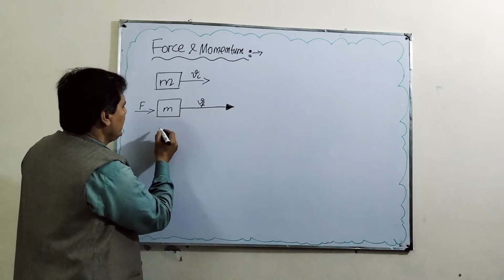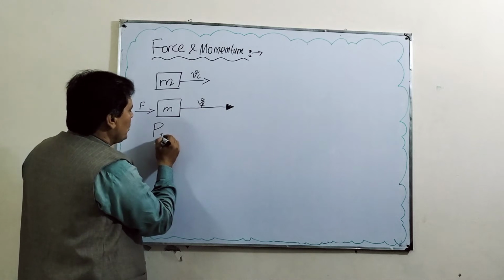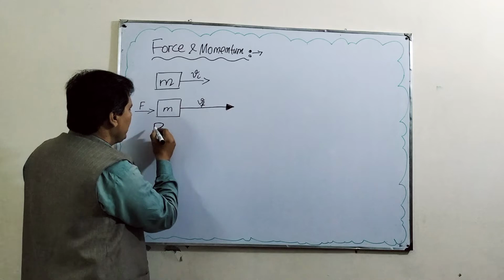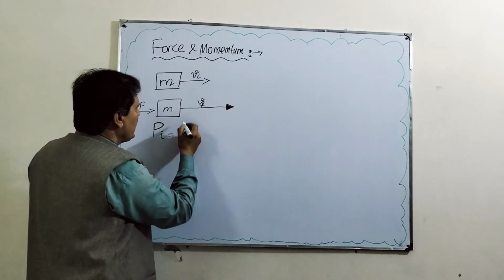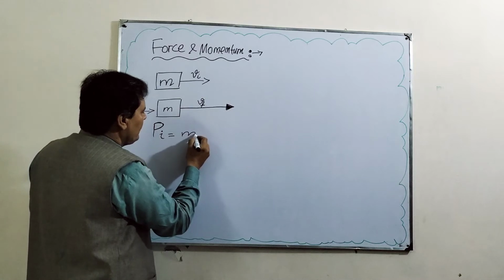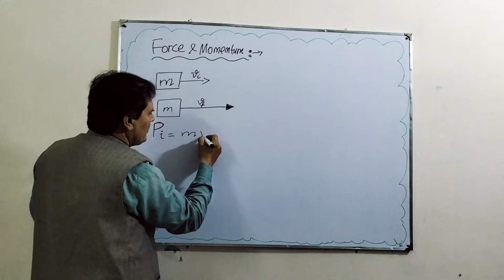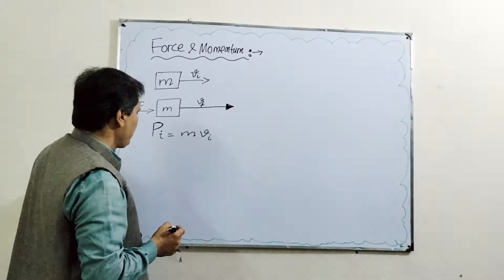Now we can write the initial momentum of the body when the force was not acting on the body, that is, momentum is represented by P, and this is initial momentum, which is equal to the product of the mass of the body, which is unchanged, times the velocity of that body, Vi. So this is initial momentum.